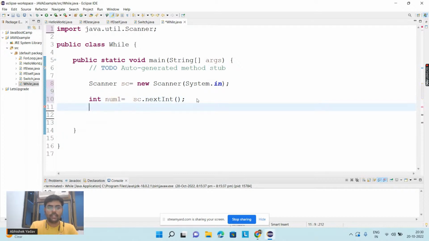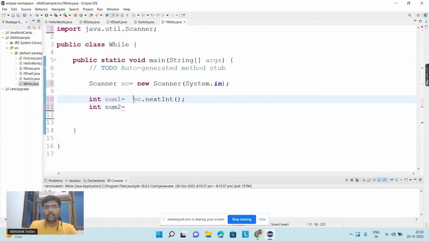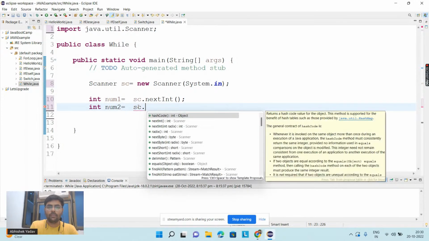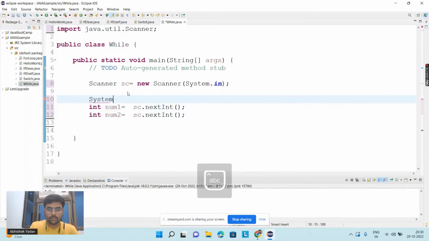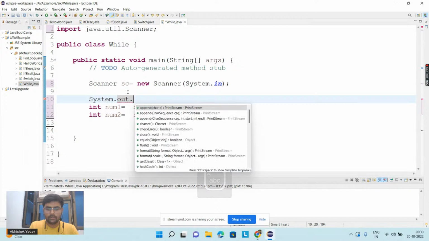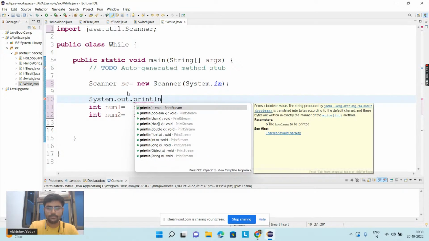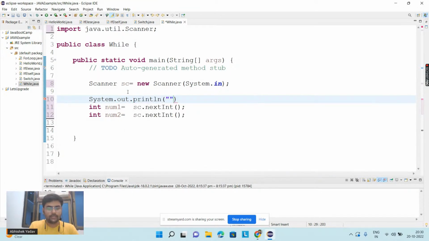Similarly, I will take one more data, num2, and in order to take one more data, again you have to use the object, and with the help of the object you have to use the nextInt method. And here let's write System.out.println, and here you are writing take input from user.